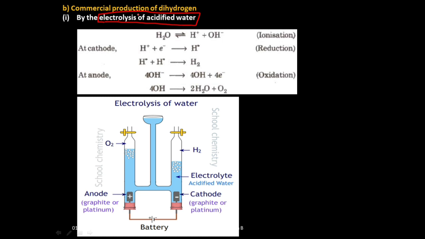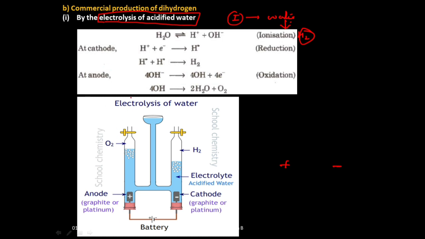Electrolysis of acidified water means passing electric current through acidified water. When you pass electric current through acidified water, that will release hydrogen gas. That is the principle. In order to pass the current, we need terminals, isn't it? We need a positive terminal and a negative terminal. So from that we can pass current. That one we will discuss now.